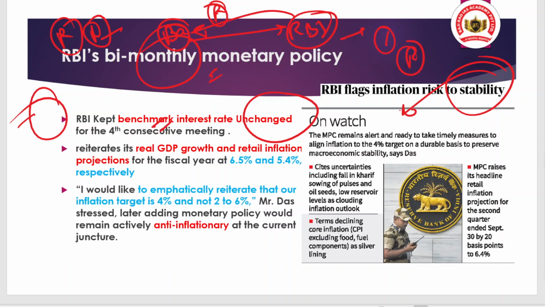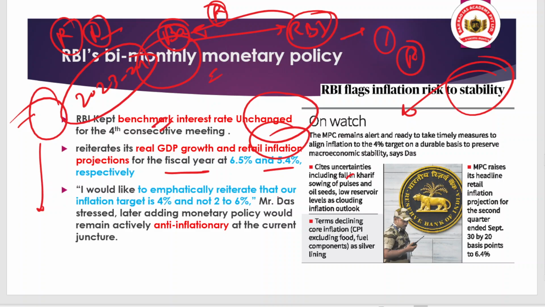Okay, and why is this inflation rising? RBI told about the uncertainties going on because of the shortfall in production of pulses because of monsoon deficit, along with low reservoir levels. These all are the reasons cited. And also RBI reiterated that the real GDP growth for this fiscal year, that is for the year 2023-24, will be 6.5%, and the retail inflation will be